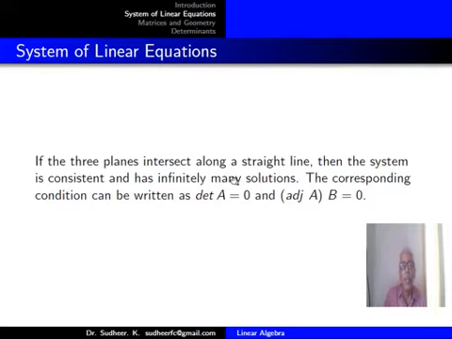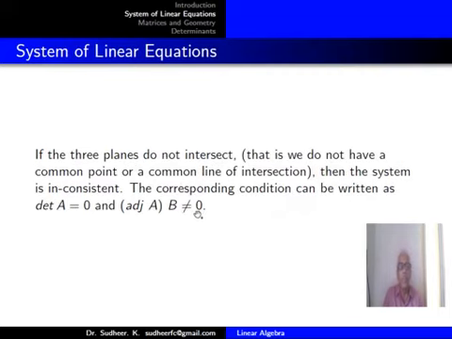You can imagine them to be three planes intersecting along the straight line, the line through which the binding of the book is found. If the three planes intersect along a straight line, then the system is consistent and has infinitely many solutions. In this case, the corresponding conditions can be written as determinant A equal to 0 and adjoint A into B equal to 0.